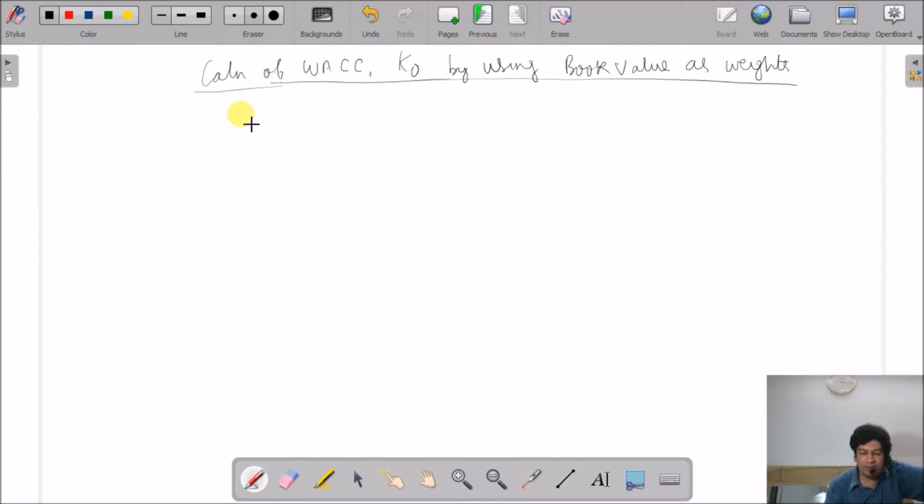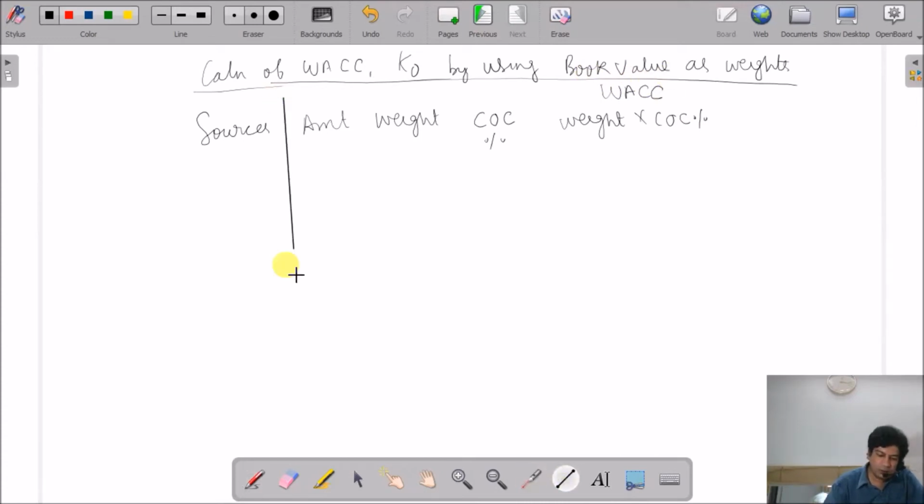We have our sources, then we have the amount, then we will take the weight, then cost of capital percentage, and then the weight we are going to multiply with the cost of capital percentage, which gives the weighted average cost of capital. So like this we are going to solve this part.